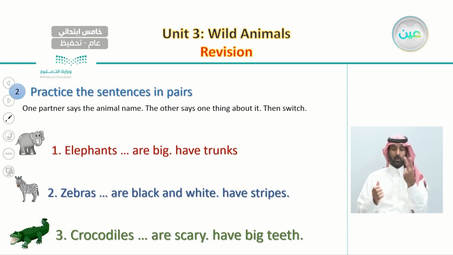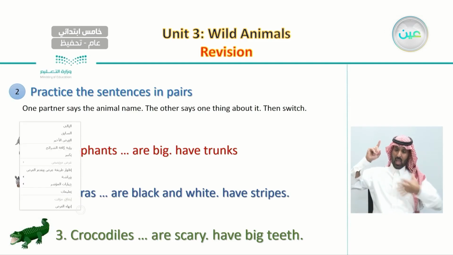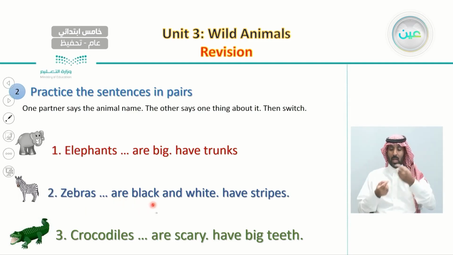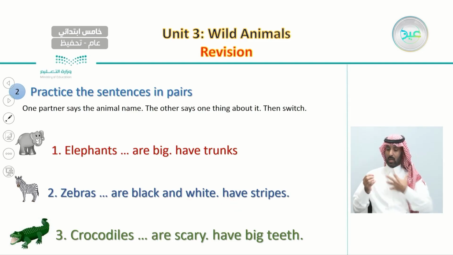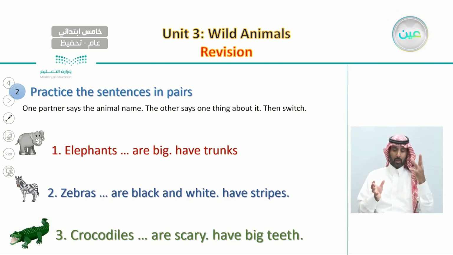Number two, zebras are black and white and have stripes. Number three, crocodiles are scary and have big teeth.